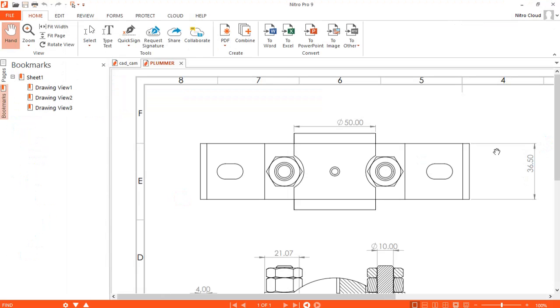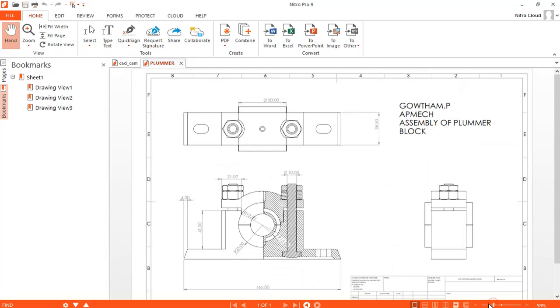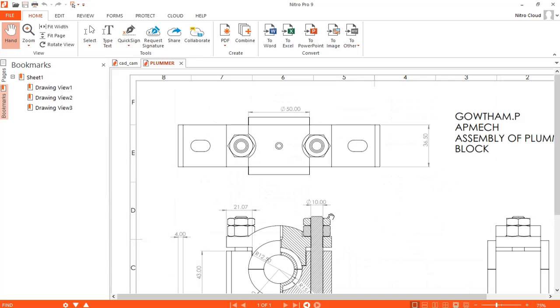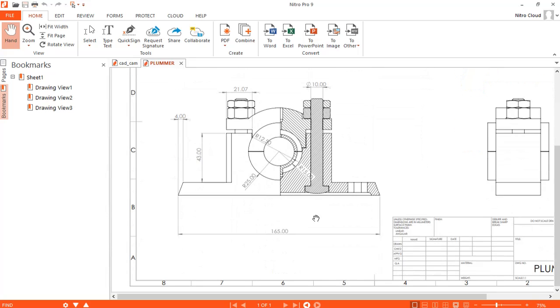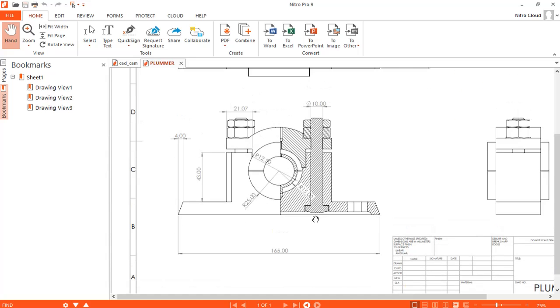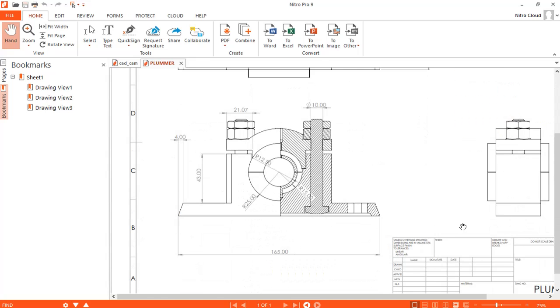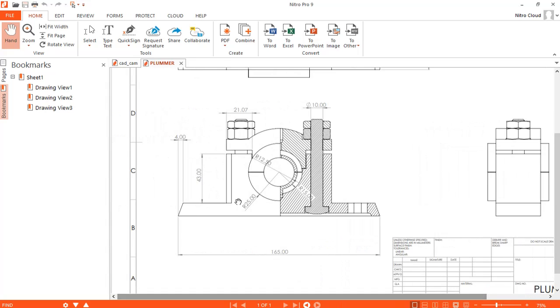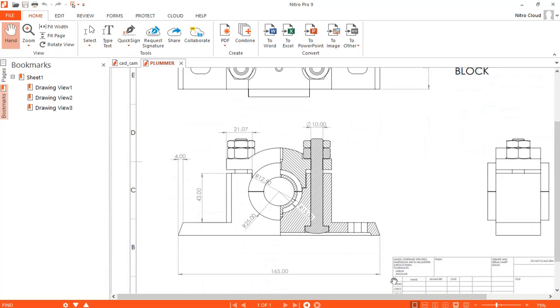Then you can see it here in the PDF document. Yes, now the assembly of the plummer block has been finished. We will be seeing in the next session. Thank you.